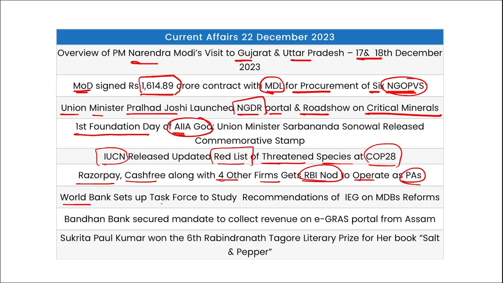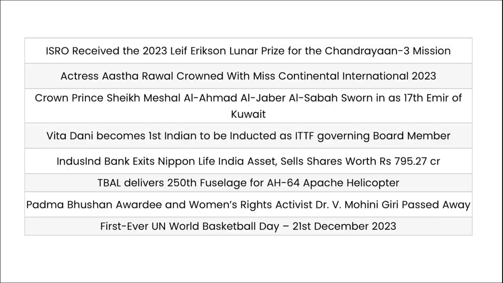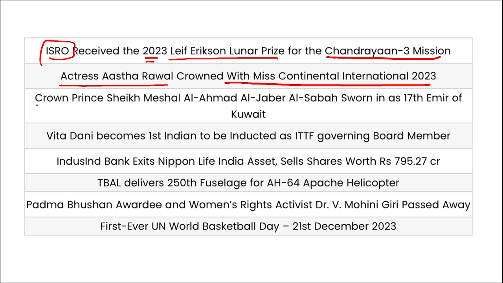Then World Bank has set up a task force to study recommendations of IEG on MDB reform. Bandhan Bank secured a mandate to collect revenue on the eGRAS portal from Assam. Sukrita Paul Kumar has won the 6th Rabindranath Tagore Literary Prize for her book Salt and Pepper. Next, ISRO has received the 2023 Leif Erikson Lunar Prize for the Chandrayaan 3 mission. Actress Astha Rawal was crowned Miss Continental International 2023.